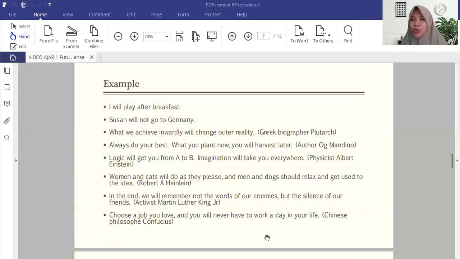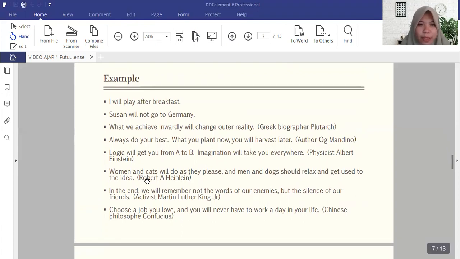So maybe this is related to dreams. Don't be afraid to dream big, because imagination will take you everywhere. So for example, I will go to Europe someday in the future. This is a good dream. So don't be afraid to have your dream, your wild imagination. That's totally fine. Women and cats will do as they please, and men and dogs should relax and get used to the idea. In the end, we will remember not the words of our enemies, but the silence of our friends.